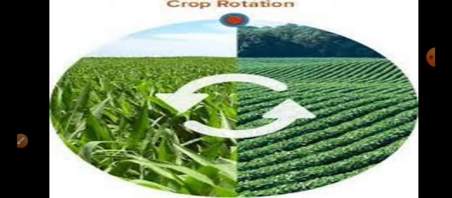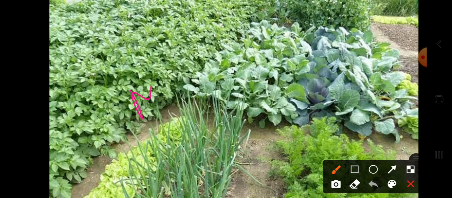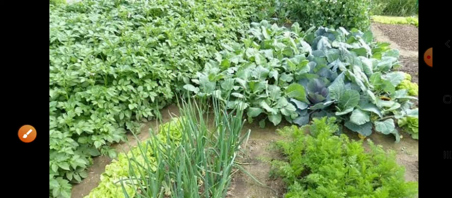Yes, so after the crop rotation method, there is one more method that we generally follow, that is the mixed cropping method. In this method, at a time we grow two or more crops in the same field.